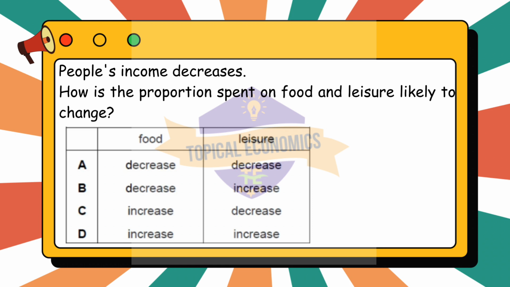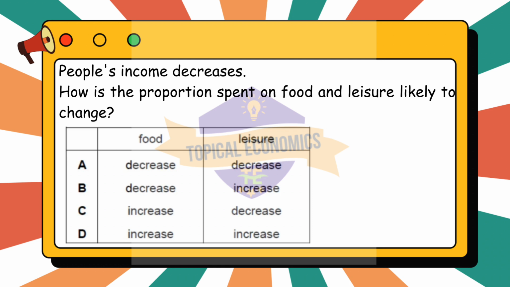As a result, the proportion of income spent on food could increase as a percentage of their total income, because the decrease in income will force people to spend a higher proportion on basic necessities like food. Whereas in leisure, the leisure activities, on the other hand, tend to be more elastic in demand. When people have less money, they are more likely to cut back on discretionary spending, such as entertainment, travel, or luxury leisure activities.